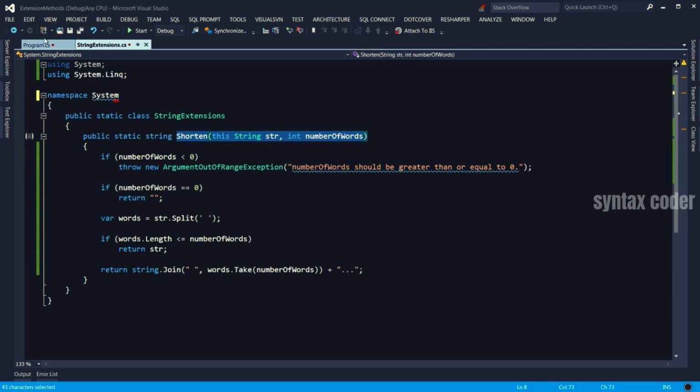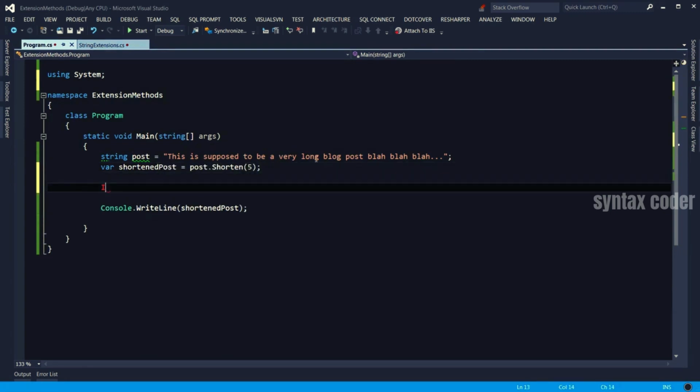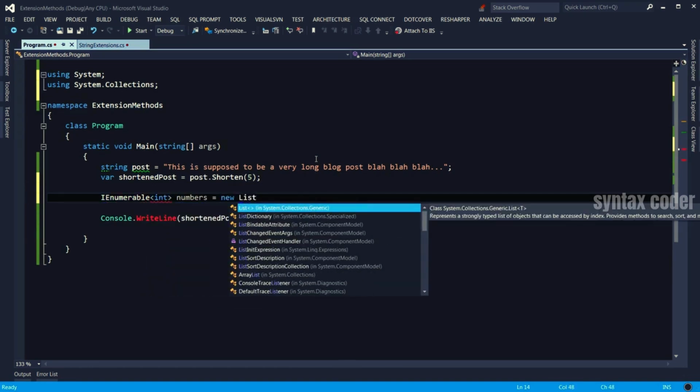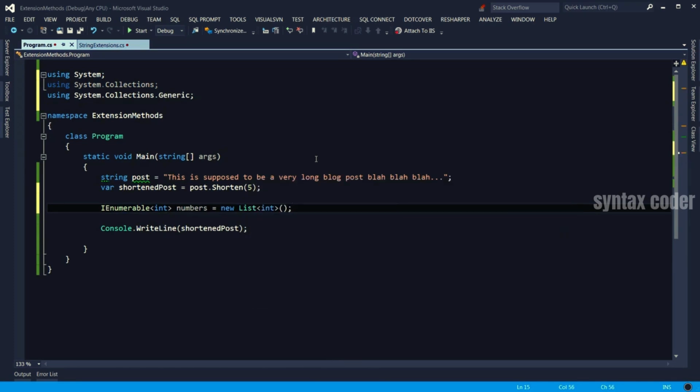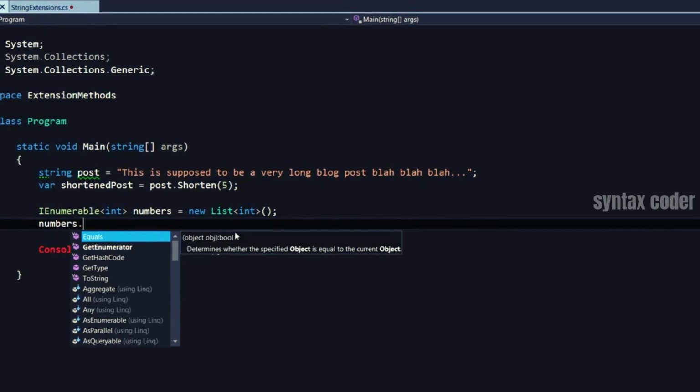A very good example of that is the IEnumerable interface here. Let me create an instance of IEnumerable of integers. Let's call it numbers, and I assign it to a list of integers. So List has int as a generic argument, and so does the IEnumerable interface. Now, if I type numbers dot, look, these are the methods that are defined in IEnumerable, like GetEnumerator.